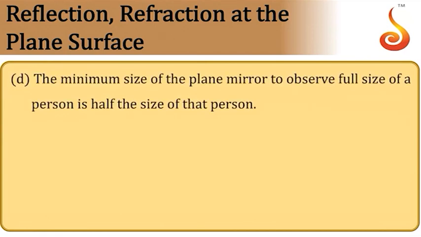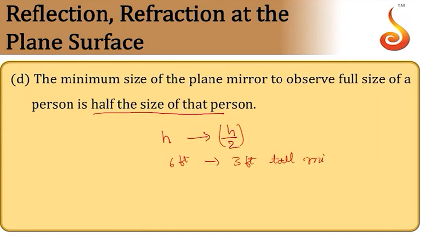The minimum size of the plane mirror required to observe the full size image of the person is equal to half of the height of the person. Suppose the person's height is h, then you need a mirror of height h by 2. For a 6 feet person, you need a 3 feet tall mirror to see his full image.